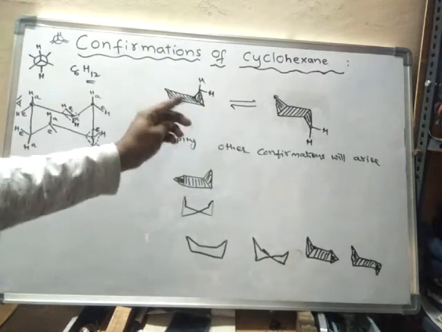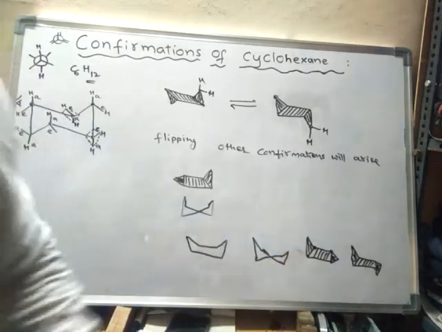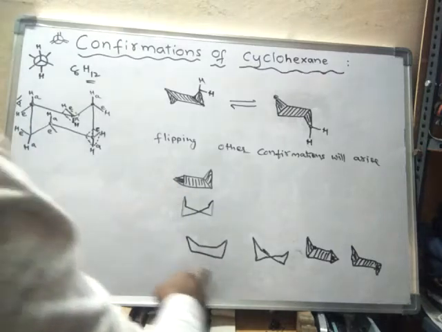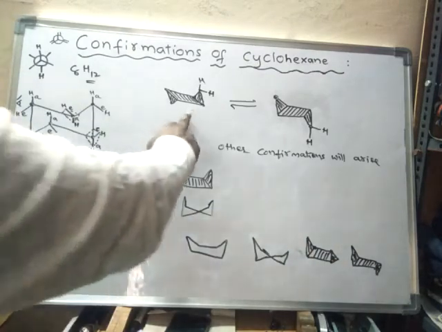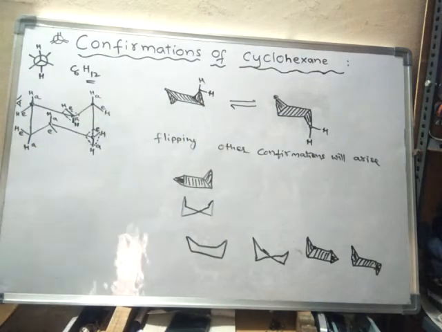So during the flipping of one chair form into another chair form, many other conformations of cyclohexane are formed. Through these other conformations, this chair form will flip into another chair form.